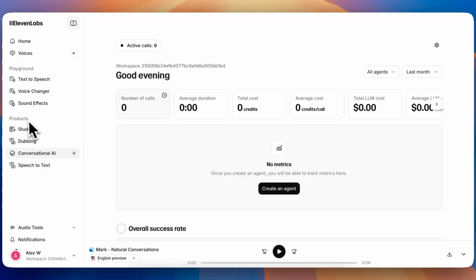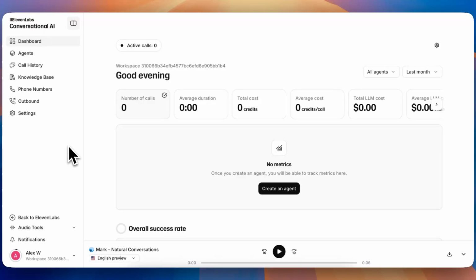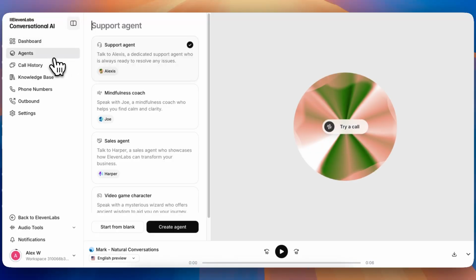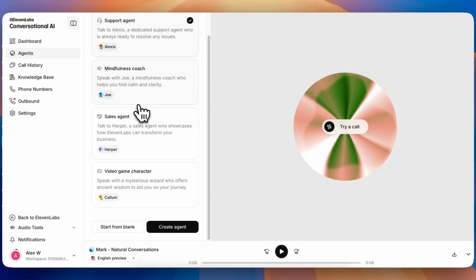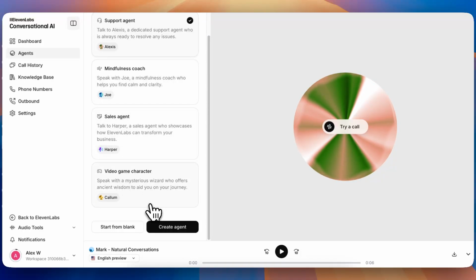And that feature is going to be under the products category. Head over to conversational AI and we can see agents right here. Now we do have some pre-made ones. We have a support agent, so you can talk to Alexis, a dedicated support agent who is always ready to resolve any issues. We have mindfulness coach, sales agent, video game characters. Lots of ways to use conversational AI.